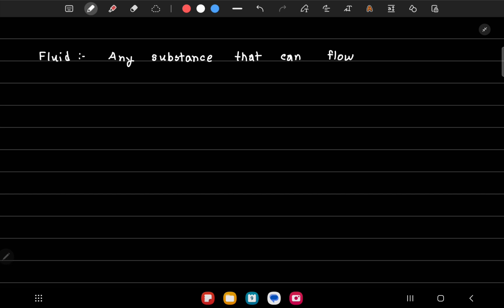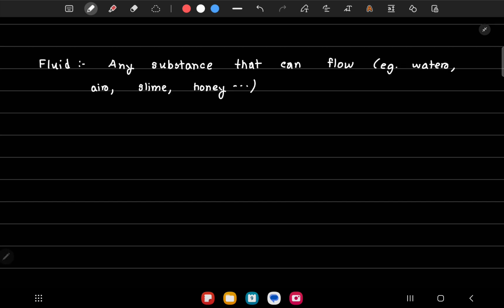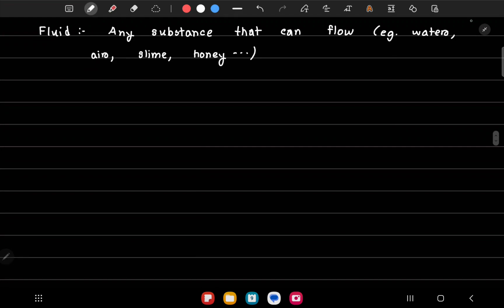So even if the particles themselves are solid, they might exhibit fluid behavior. Usually fluids are gases or liquids, but in certain cases like this, tiny solid particles can also start behaving like fluids. So this is how we describe a fluid: any substance that can flow.